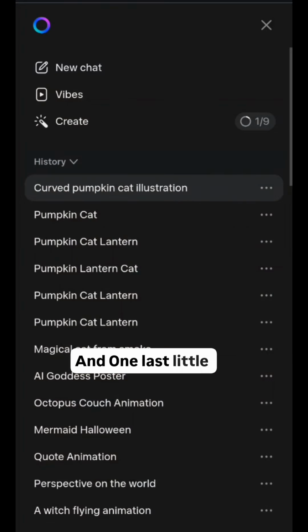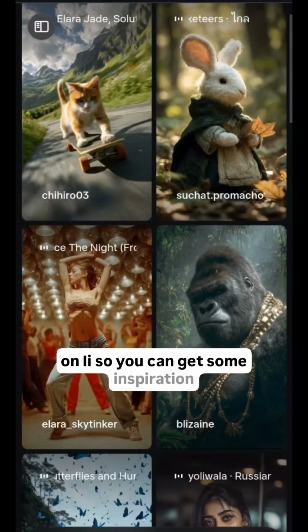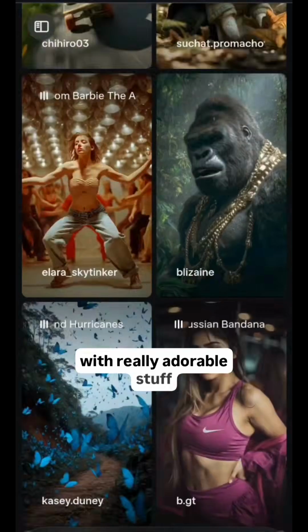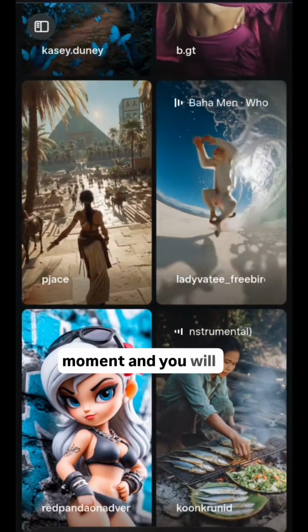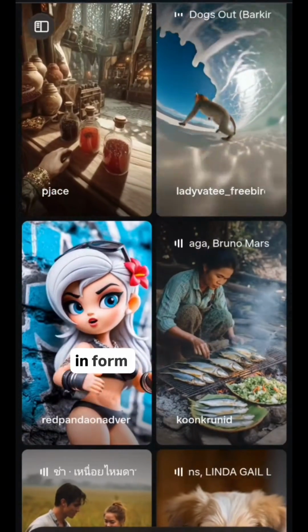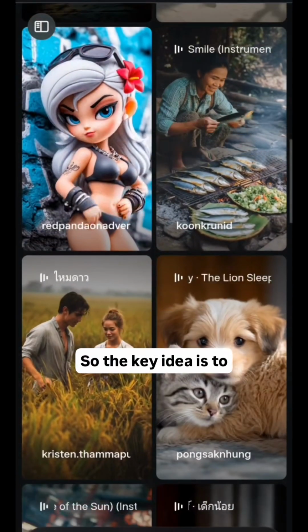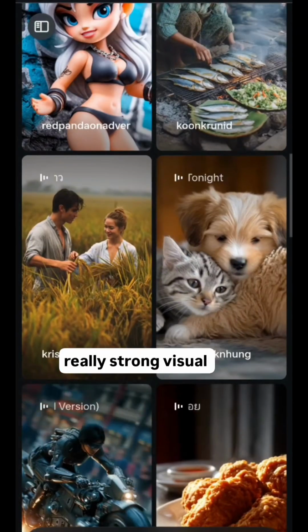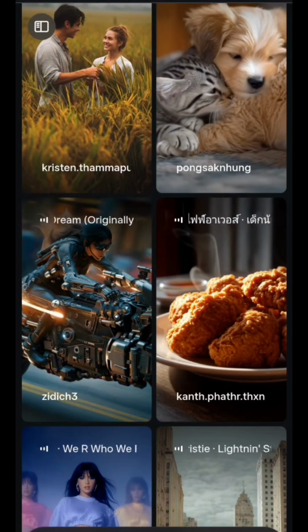And one last little tip is to go check out here the vibes. This is other videos from people who published on Meta AI, so you can get some inspiration with really adorable stuff. There is no filtering by category at the moment, and you will see that most of the best images, the best videos were started from an image that they made into a video. So the key idea is to create a really strong visual with a nice simple prompt and go with the artistic vibe of the tool.